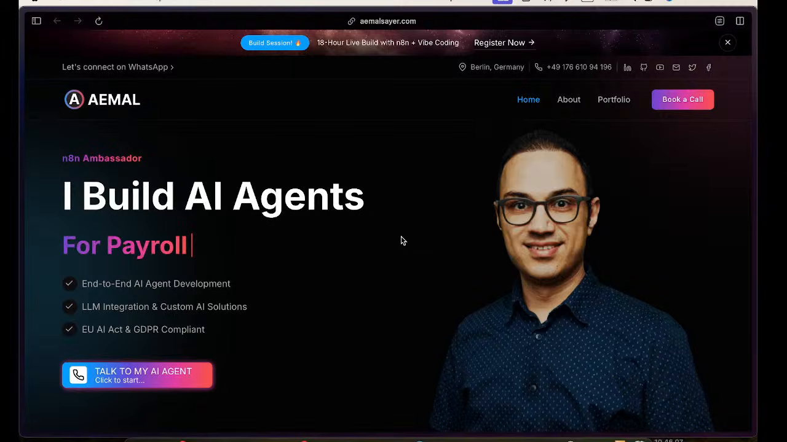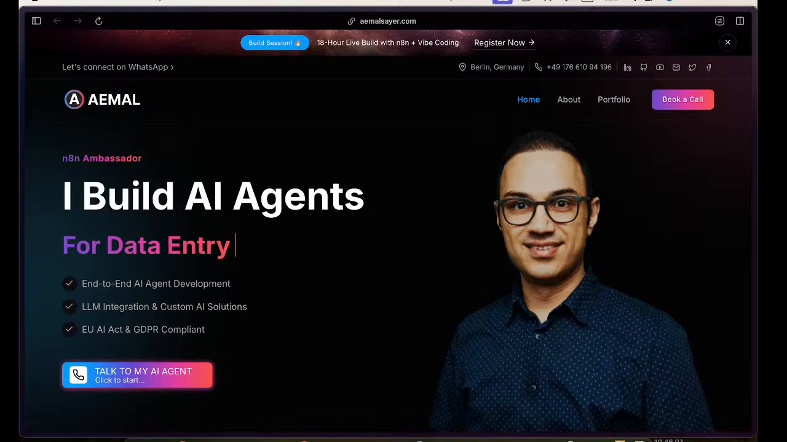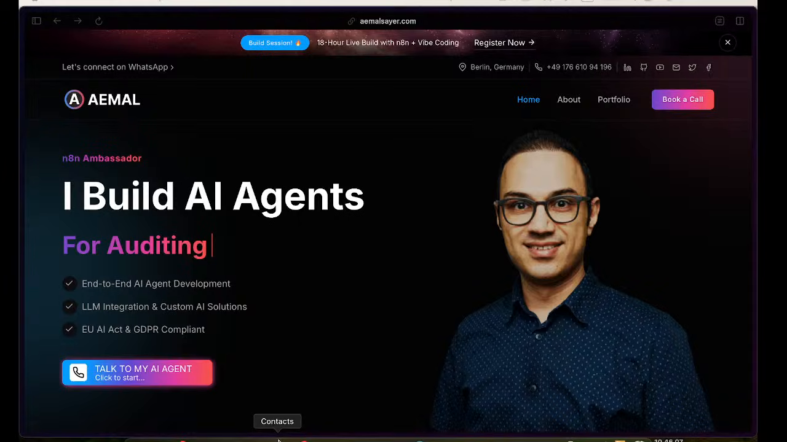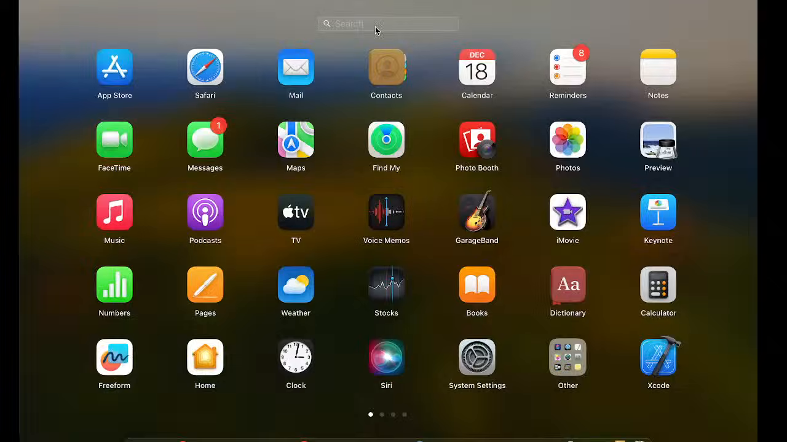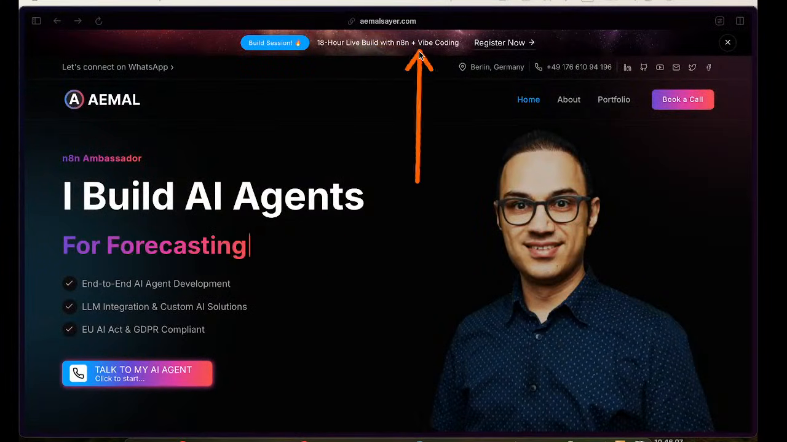And what we're going to build is very simple. We're going to spend 18 hours doing only those two things: n8n and vibe coding, nothing else. We're going to build a full-fledged application. I'll explain what the application is that we're going to build. Since command space is not working, all my shortcut keys are down, so I'm going to bring them up one by one.